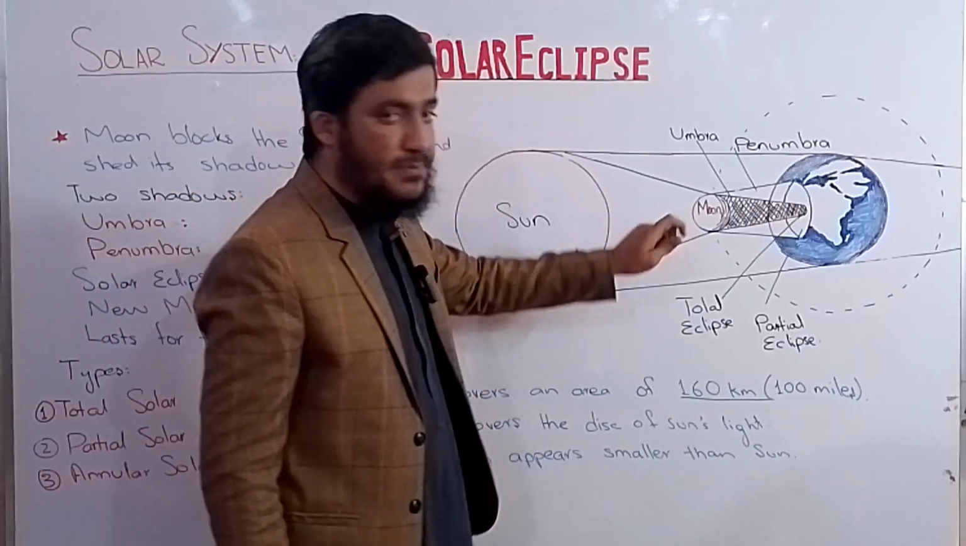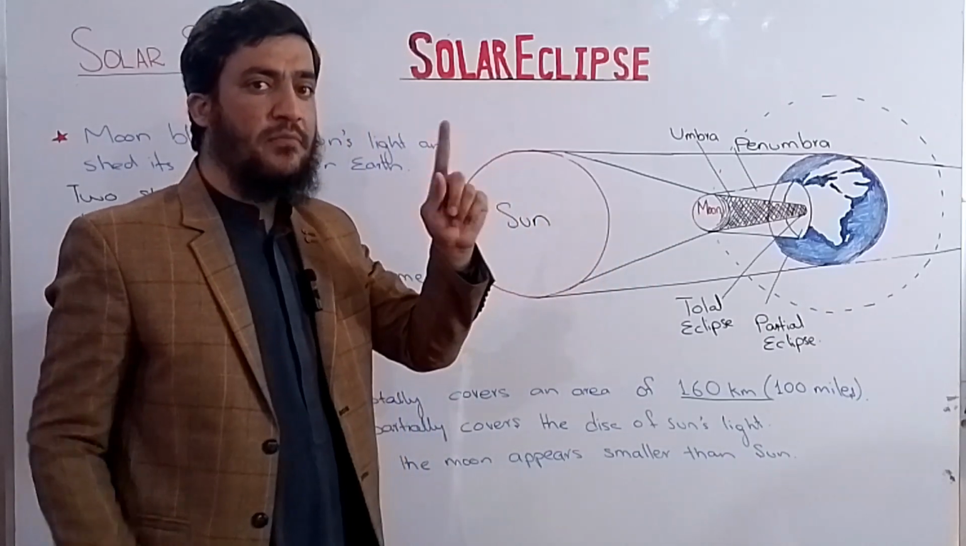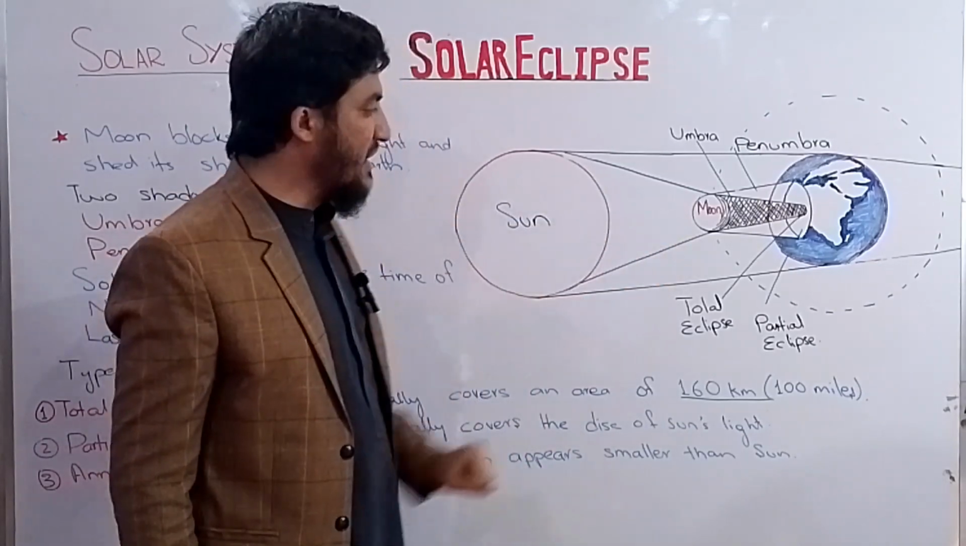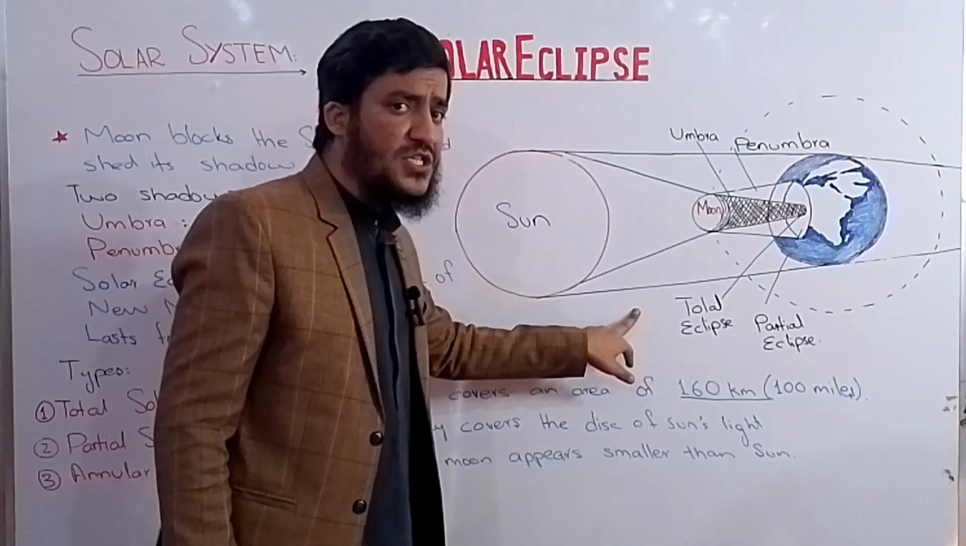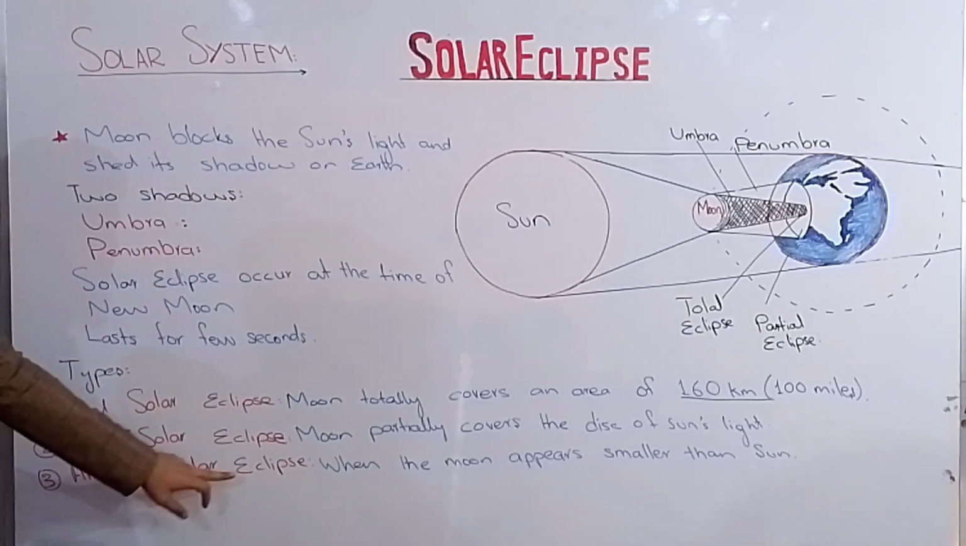This solar eclipse occurs one time in a total duration of 18 months. Then there is also a third type of eclipse that is called the annular solar eclipse.